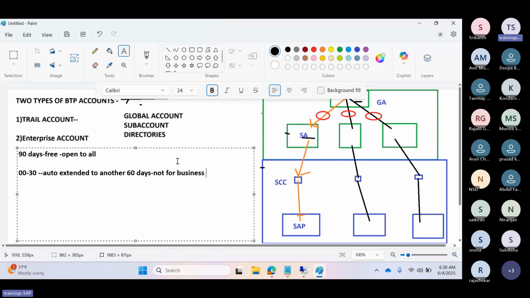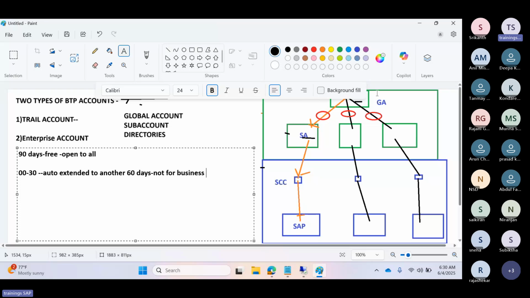Now we are discussing the types of global account, the first level in the hierarchy. Why? Because at the time of registration, we get the global account from SAP. Then after that, you need to create the directory, subaccounts, cloud connectors, and so on. These are all the things we have to do. First of all, hierarchy number one, the global account.